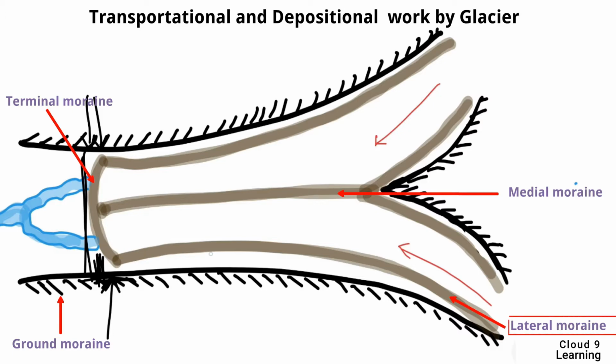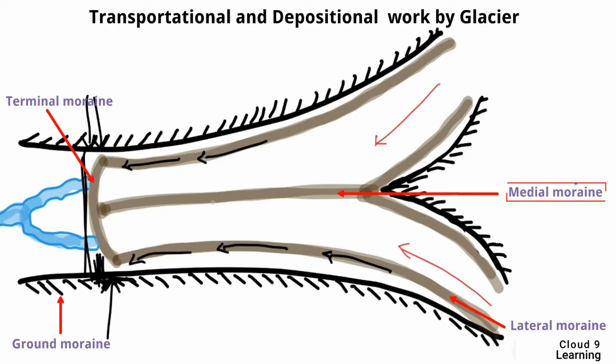Lateral moraine is found deposited on the sides of the glacier. These are the sides of the glacier, and these are the lateral moraines. They are deposited on the sides of the glacier.